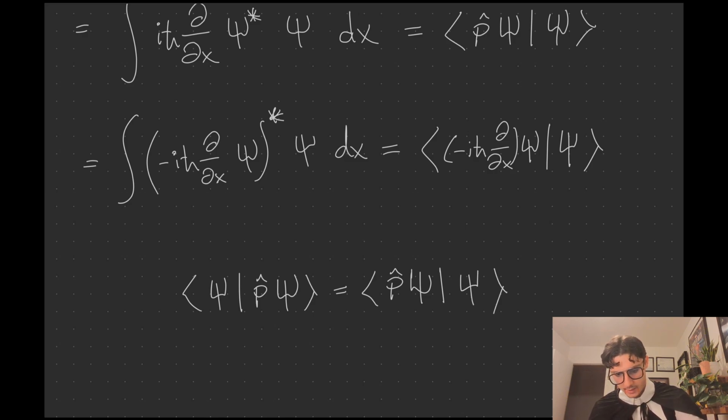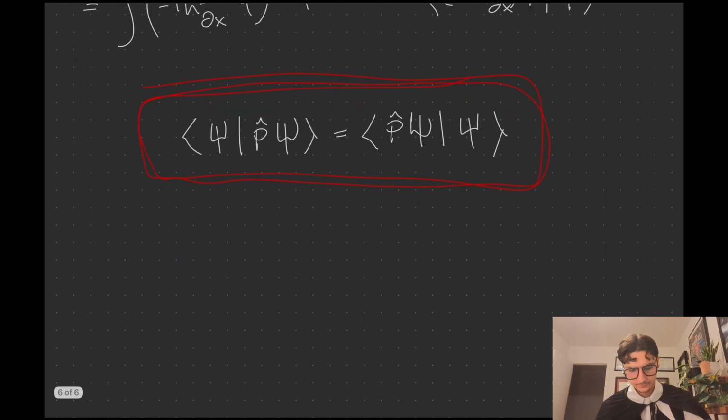So we were able basically to show this. And since this is the case, then you can say that the expectation value of P is equal to the complex conjugate of the expectation value of P. And this is proving that the momentum operator is Hermitian.